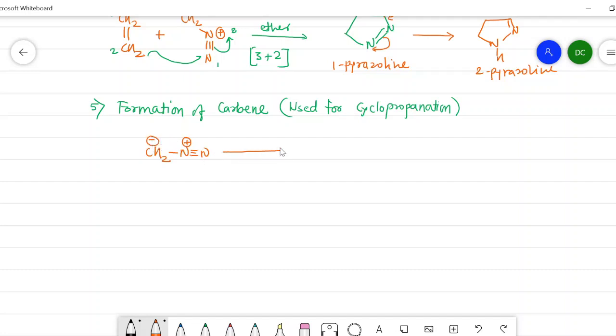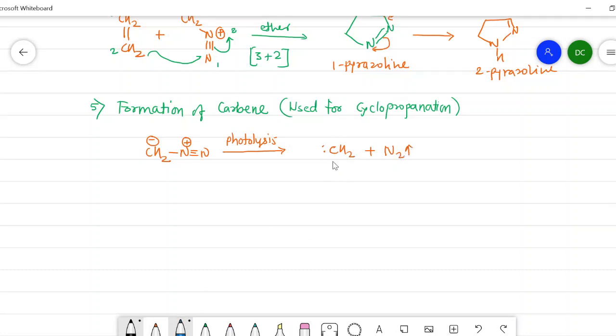When it is photolysed, or in presence of light, it will give a carbene which has a formula like this, a divalent carbon, and there is an expulsion of nitrogen.